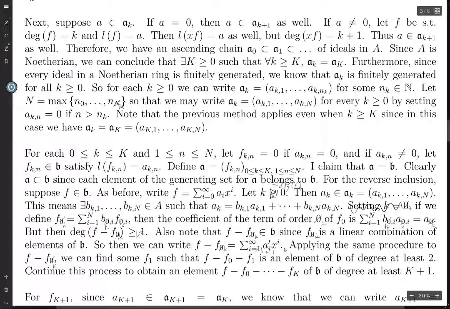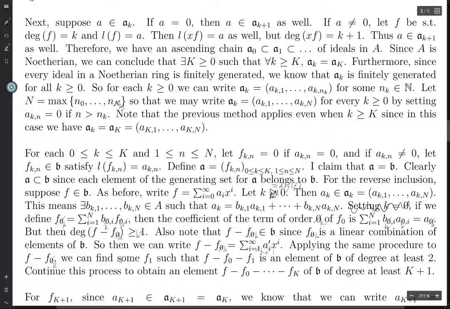And now we're going to do the same procedure, but instead of doing it to f, we're going to do it to f minus fk, because we'll figure out what the degree of f minus fk is, and then find a finite linear combination of elements of this A here, so that we can cancel out the lowest order term.